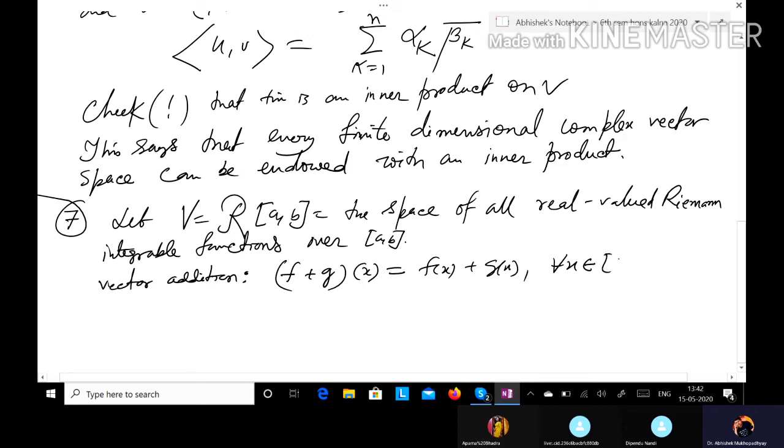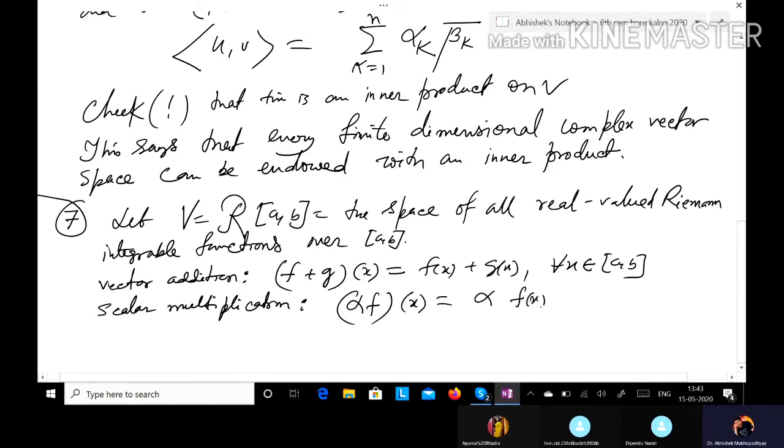And the scalar multiplication is, for any scalar alpha and any Riemann integrable function f defined on [a, b], alpha f is also Riemann integrable, and (alpha f)(x) is defined by alpha times f(x).